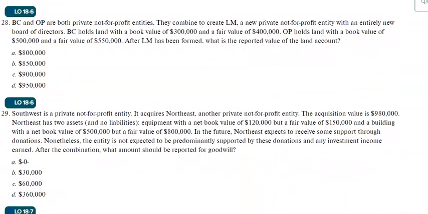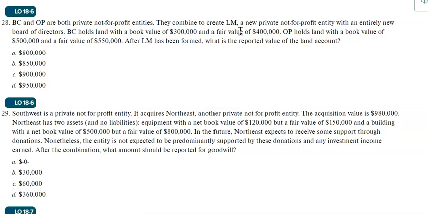Number 28. BC and OP are both private not-for-profit entities. They combine to create LM. So it's now a merger. For a merger case, we don't know who is the acquirer and who is the acquired entity. Rather, both are now combined and working together as a new private not-for-profit entity.